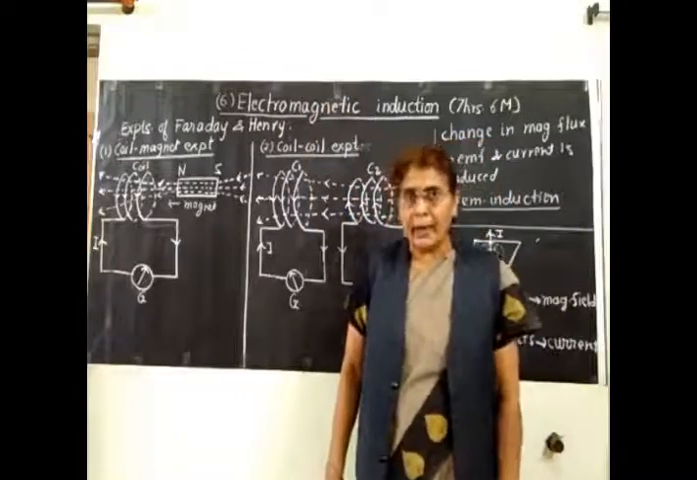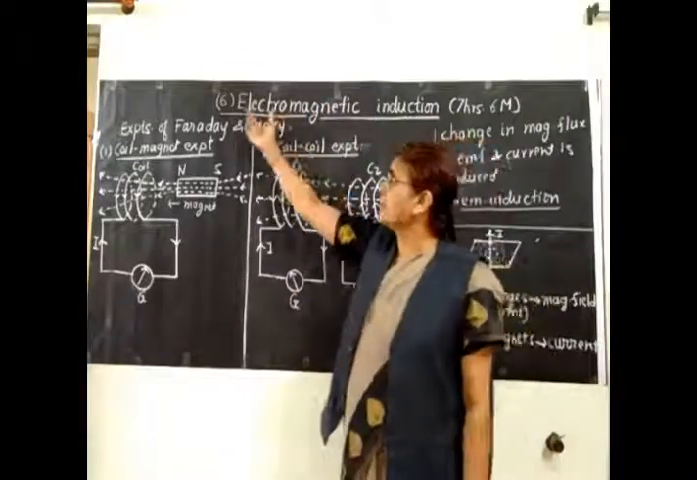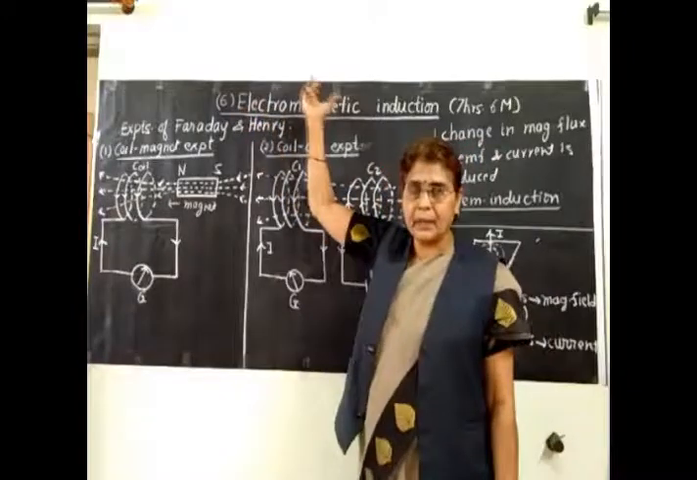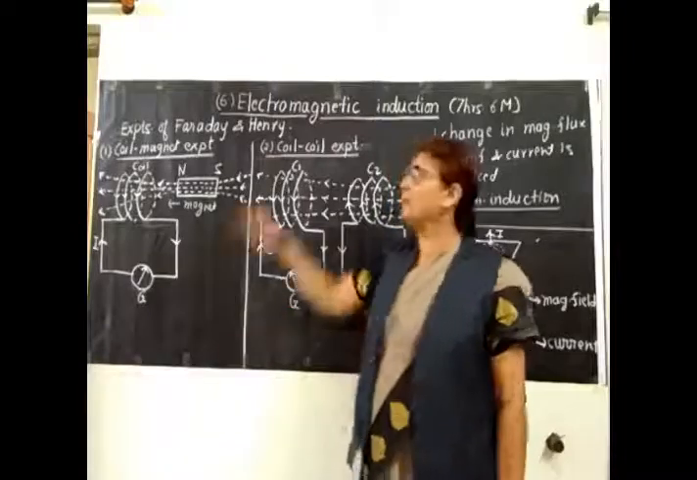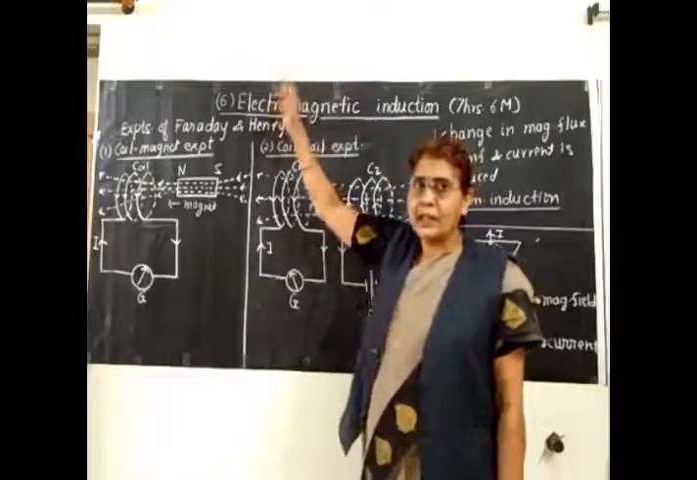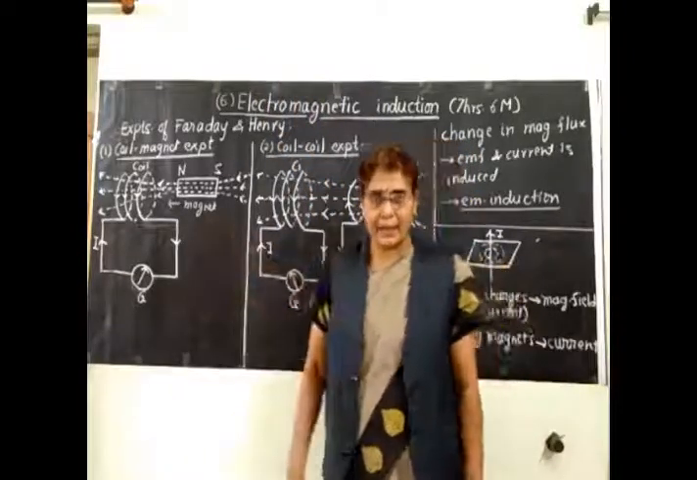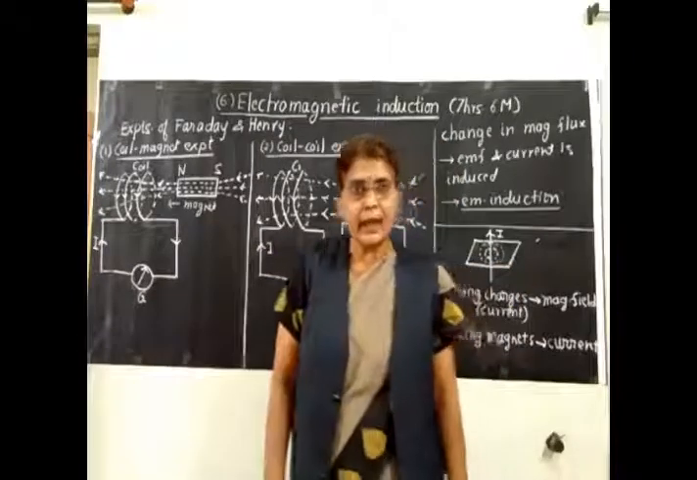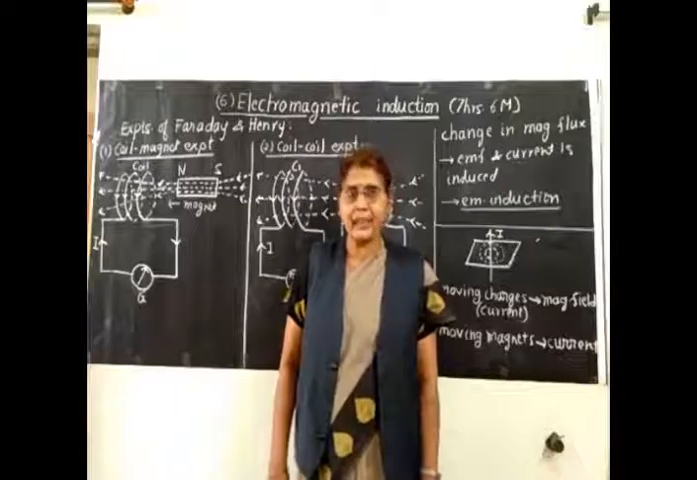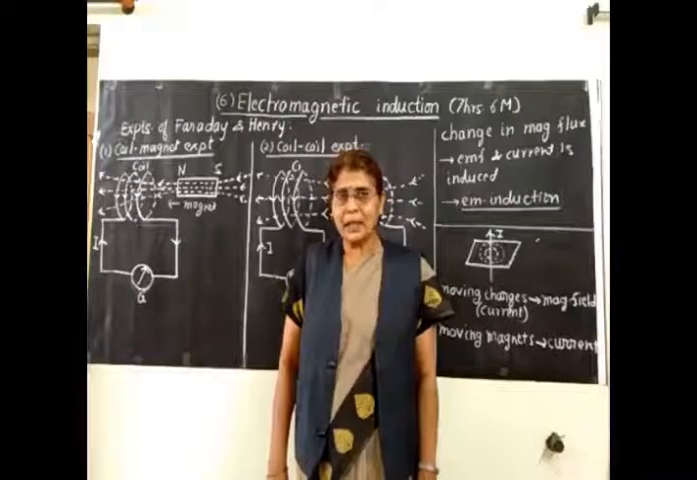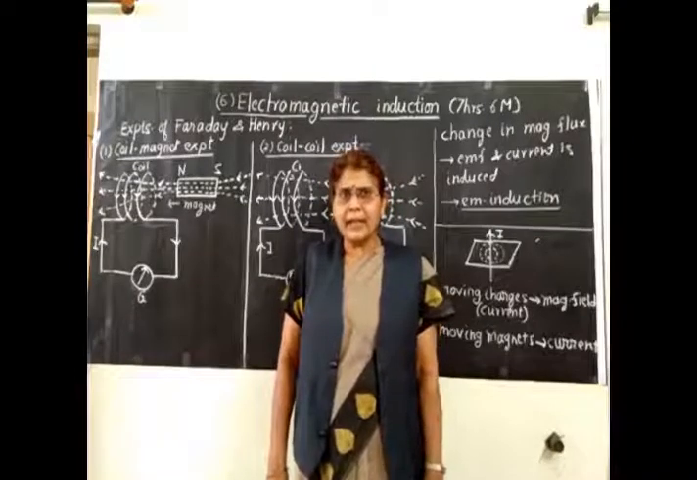So electromagnetic, two words are there, electricity and magnetism. First 3 chapters of electricity, then 2 chapters of magnetism, and then you have this chapter, a relation between electricity and magnetism. So actually there is a relation between the two branches of physics, one is electricity and another is magnetism. Now, what is the relation and when did it start?